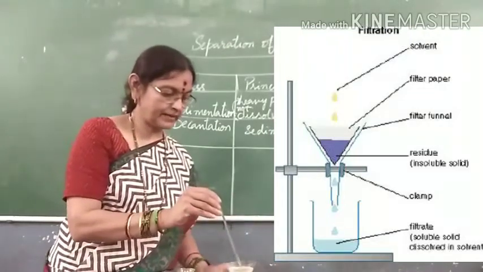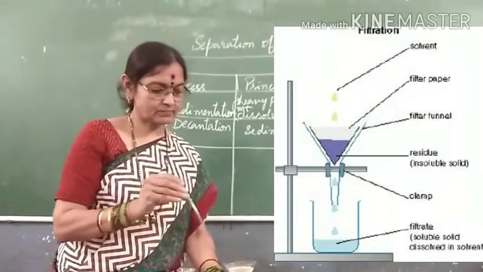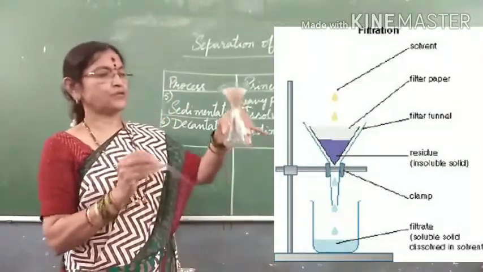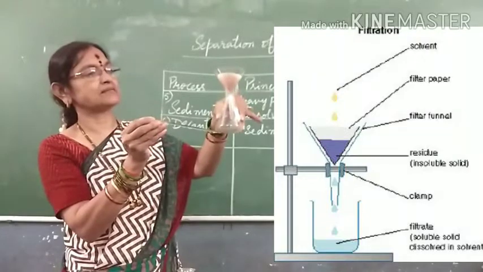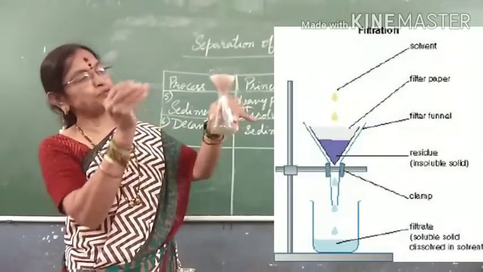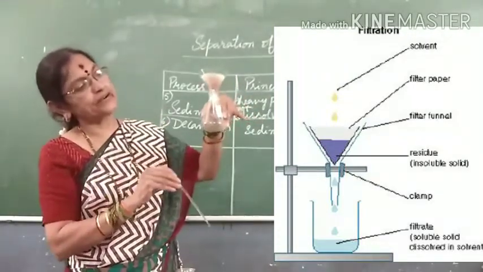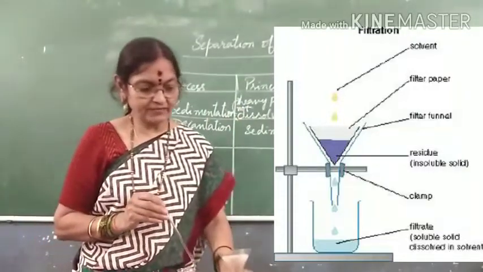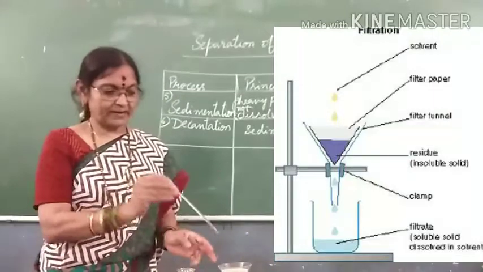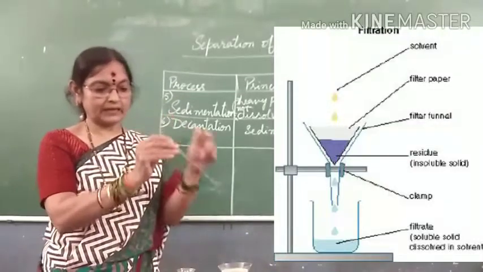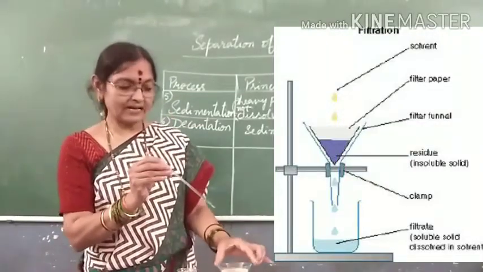I will lift it and show you. See, observe how the drops are falling through the funnel into the conical flask. This is called as scientific filtration. So, in the scientific filtration, what did we use? One conical flask, one glass rod, a filter paper, a glass funnel.